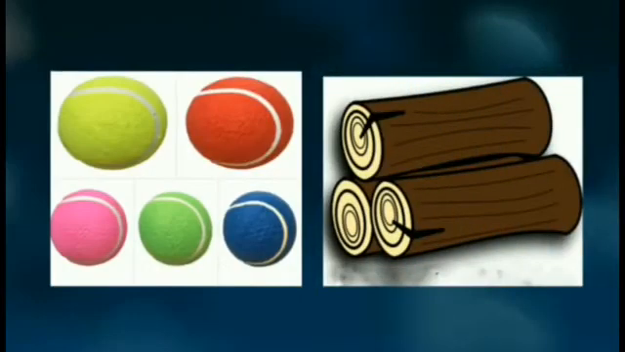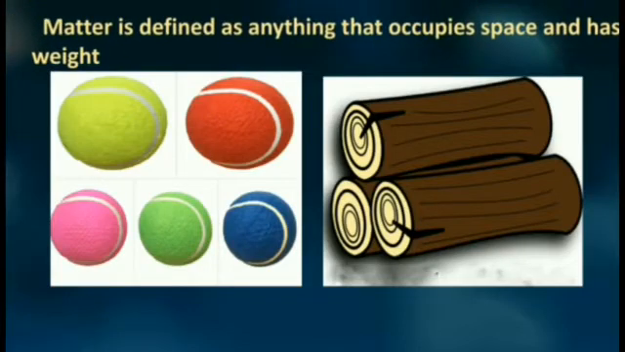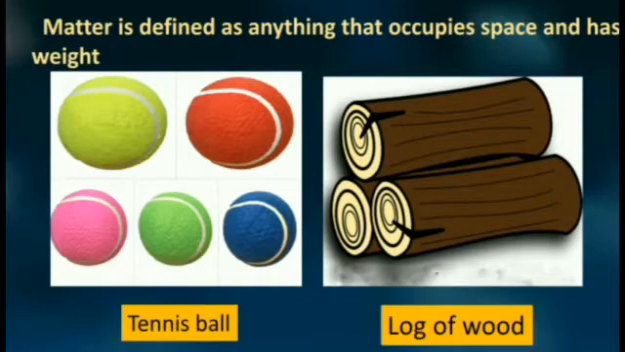So, matter is defined as anything which occupies space and has weight. I am sure you are aware of the word weight, which means how heavy the object is, and space is something like volume occupied. Like a tennis ball occupies less space, whereas a log of wood occupies large space.